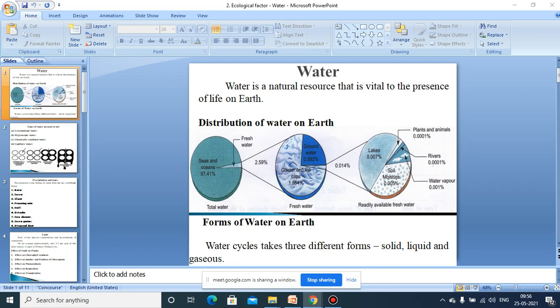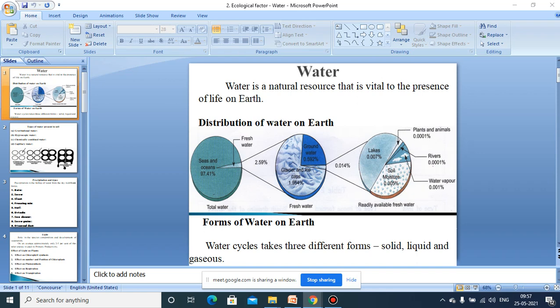So thereby we can expect only a tiny fraction, a small fraction of water, which is considered fresh water, which makes up roughly 3%. If you consider the sea and ocean water as 97%, we can say that fresh water is roughly about 3% only.